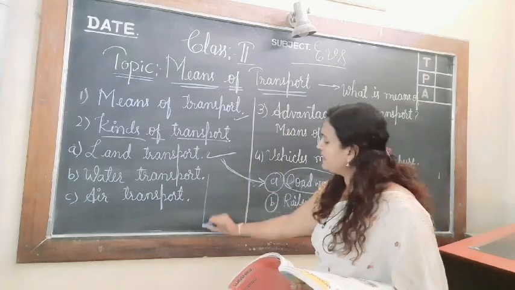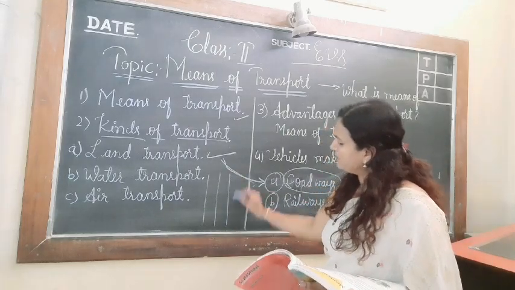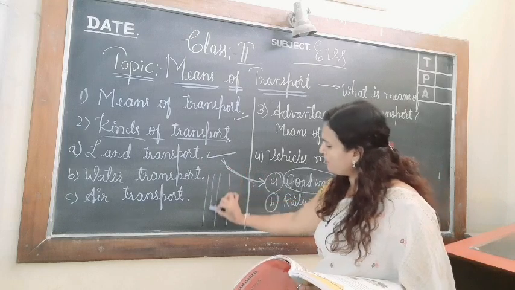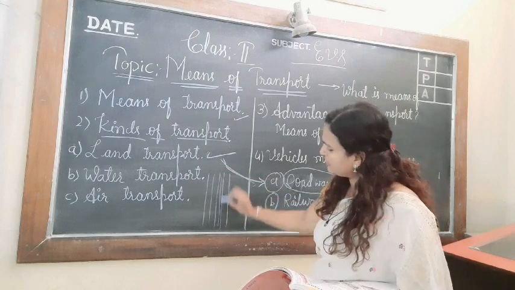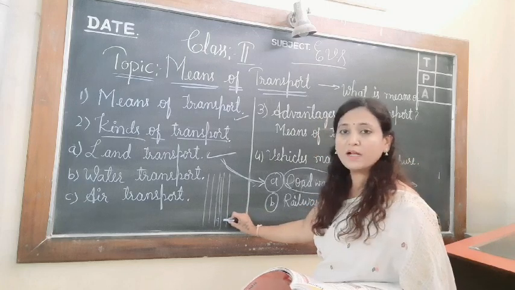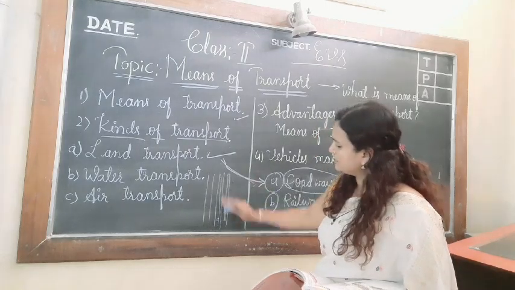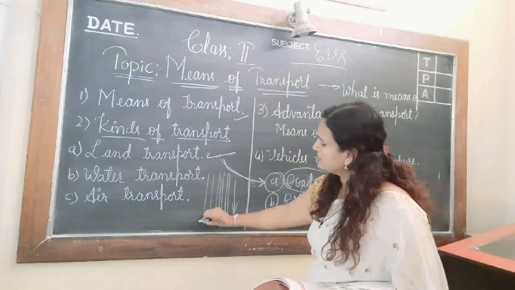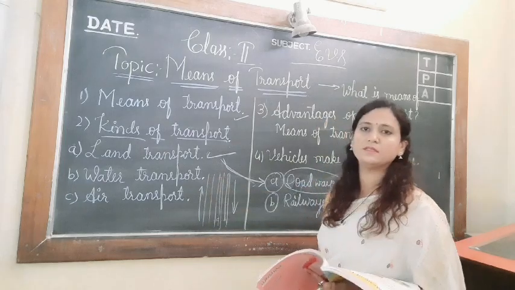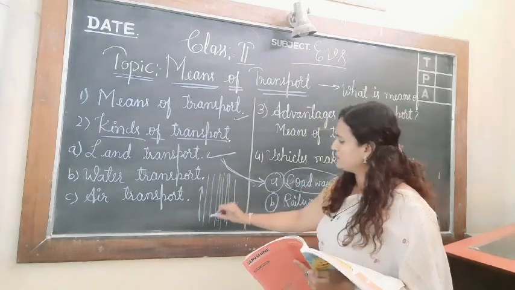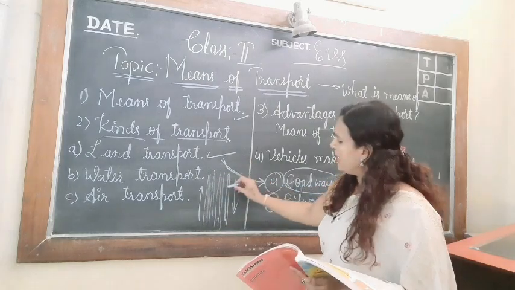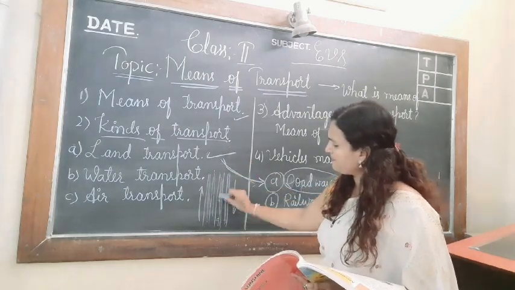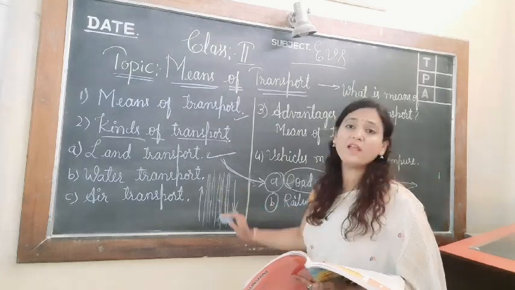Example, the road will be in this way. So here also again one option will be there. So here also a car can travel, and here also a car can travel. This is for coming purpose. This is for going purpose. Got it, children? So any number of vehicles can go from here and any number of vehicles can come from here. So this is called NH road.